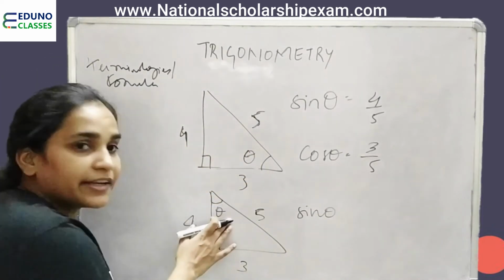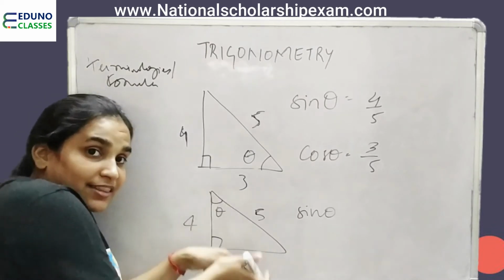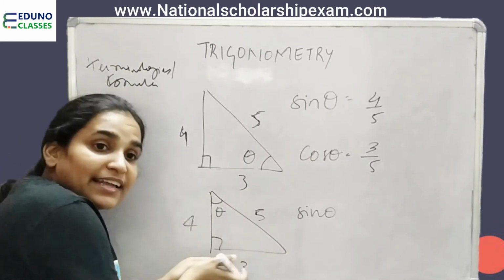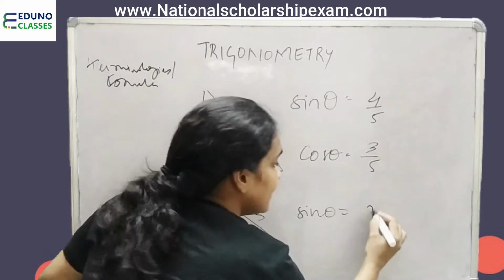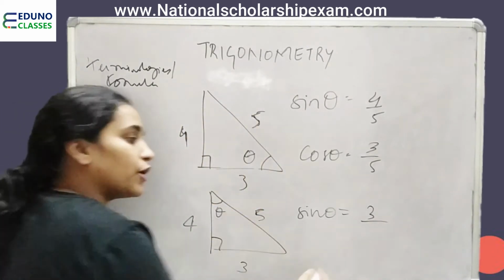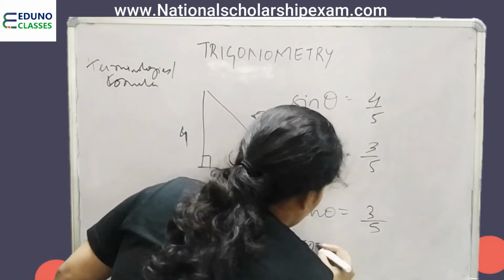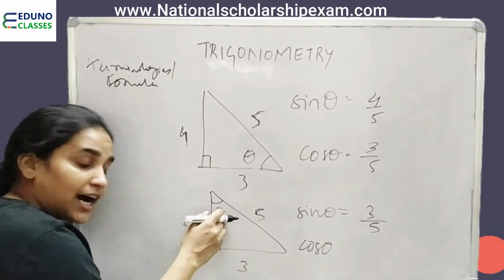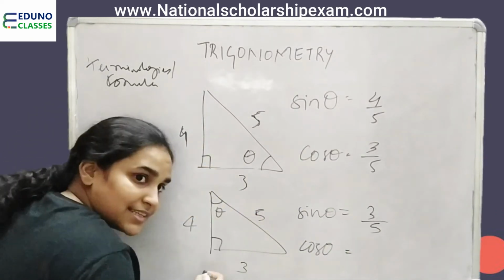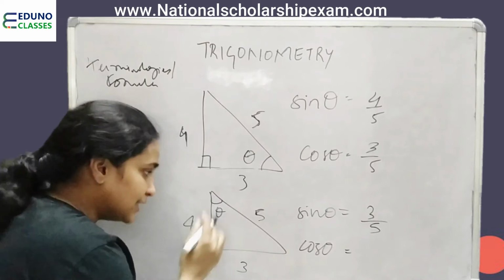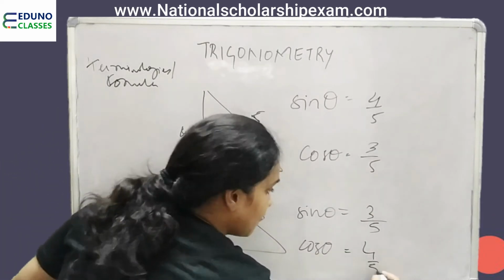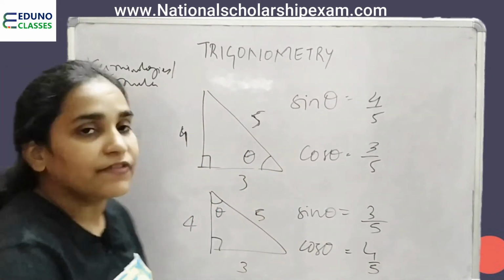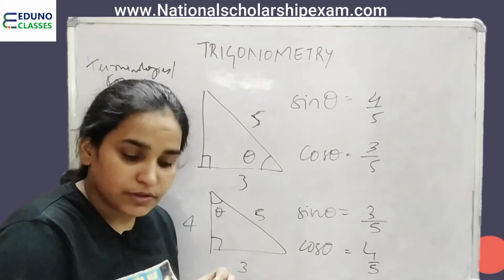Now theta is here. So opposite of this angle is 3 and then hypotenuse is 5. Cos theta for this theta, the base side to the theta, which is here, 4 upon hypotenuse, that is 5. This is how we use it.